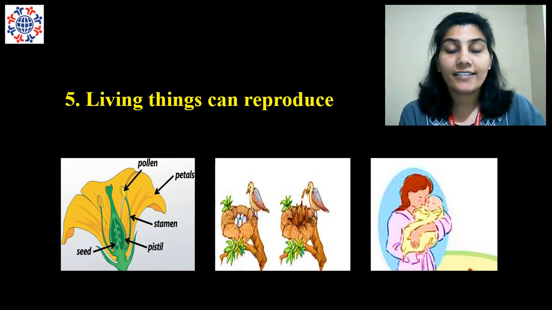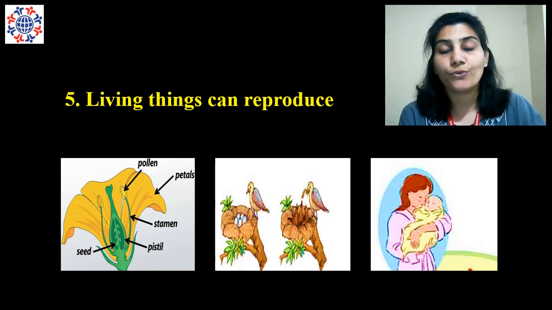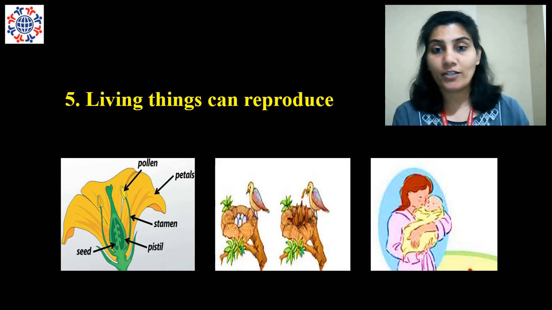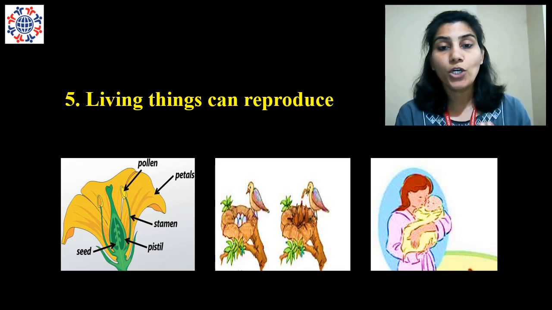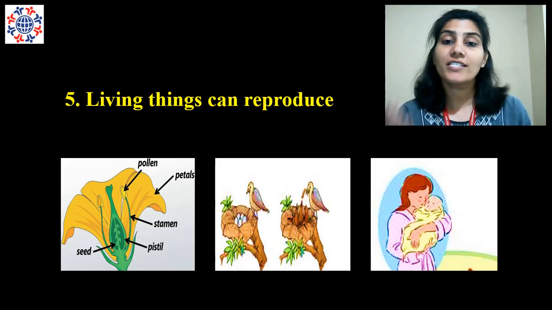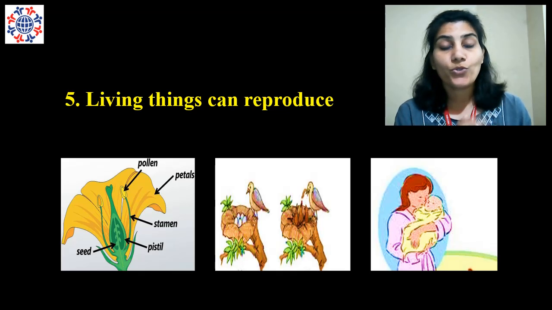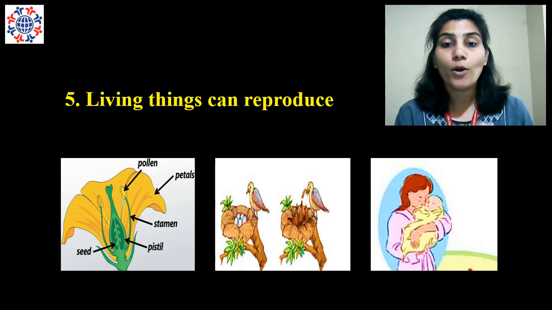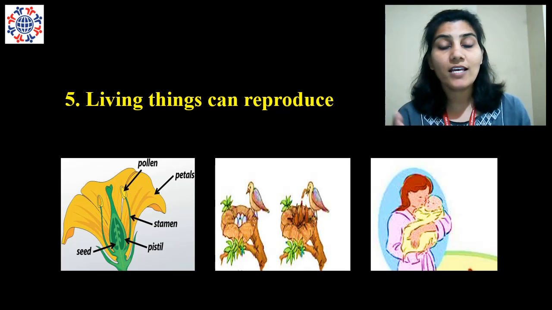Now the next characteristic of living things is that living things can reproduce. What does it mean by reproduce? Reproduction means giving birth to a young one which is similar to you. So the plants, animals and human beings give birth to young ones. How does the plant give birth?